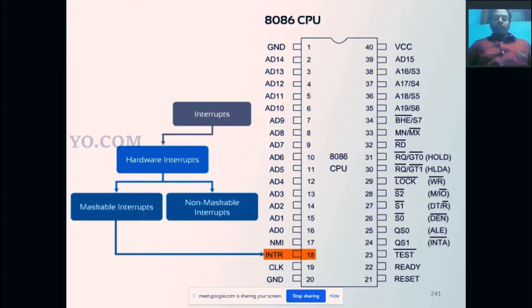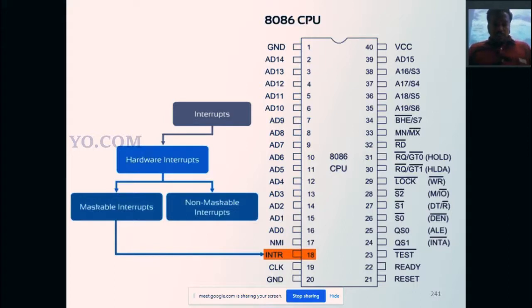See pin number 18, that is shared, shown in orange color. The pin name is INTR. What is the expansion of INTR? Interrupt request. So INTR means interrupt request.